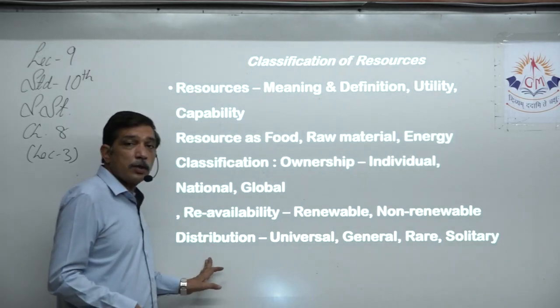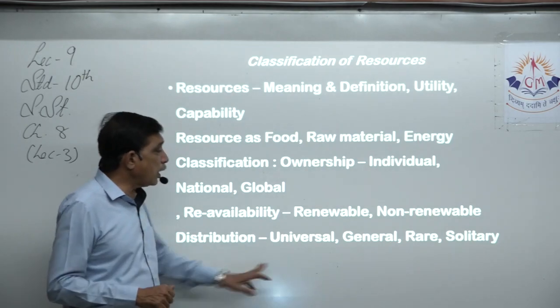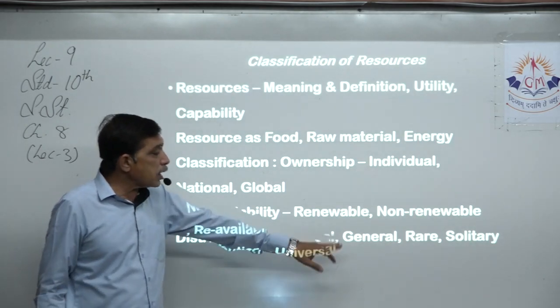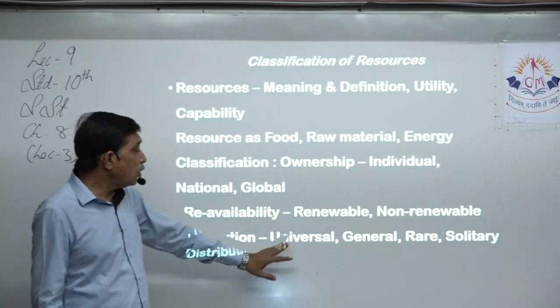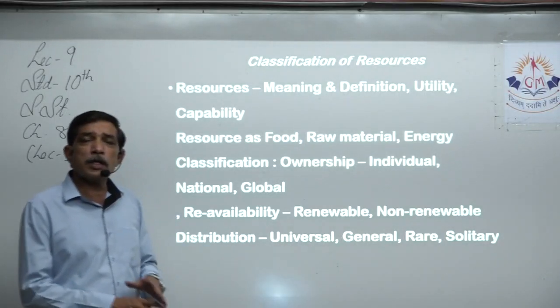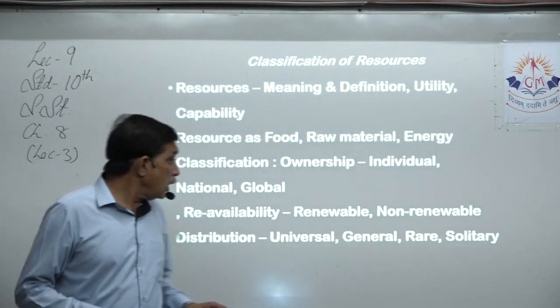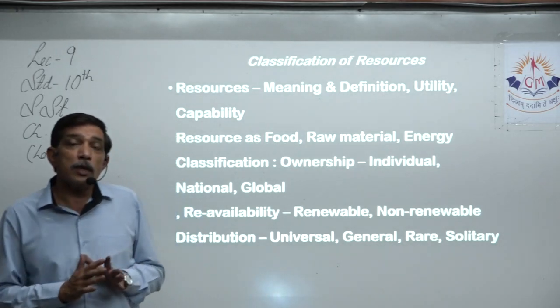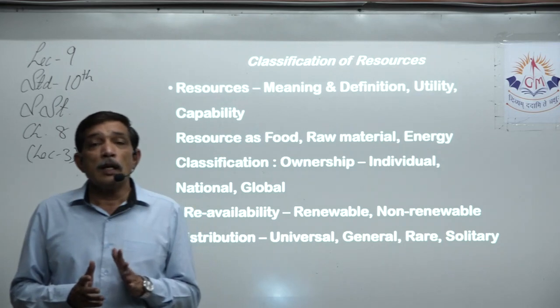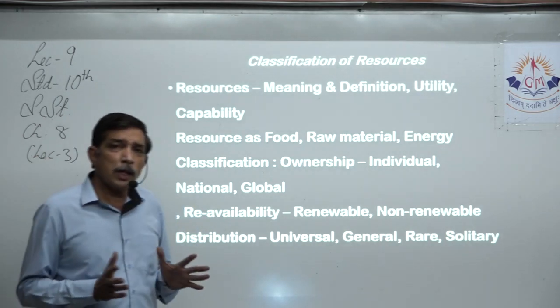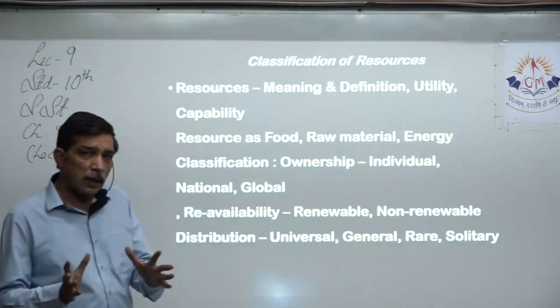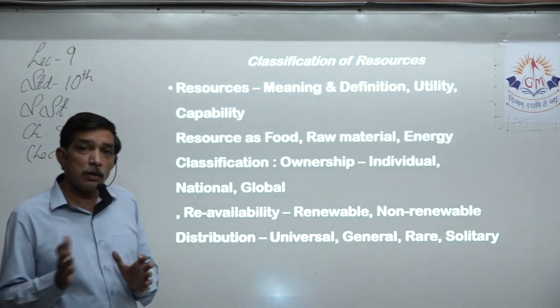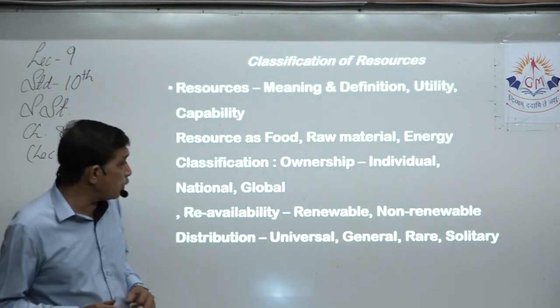Next, upon the distribution area, it can be universal, general, rare and solitary. Universal, it's universal, right? Then generally available resources, for example, land. Each and every country generally owns land. So it can be individual or it can belong to the nation, but generally land is available.